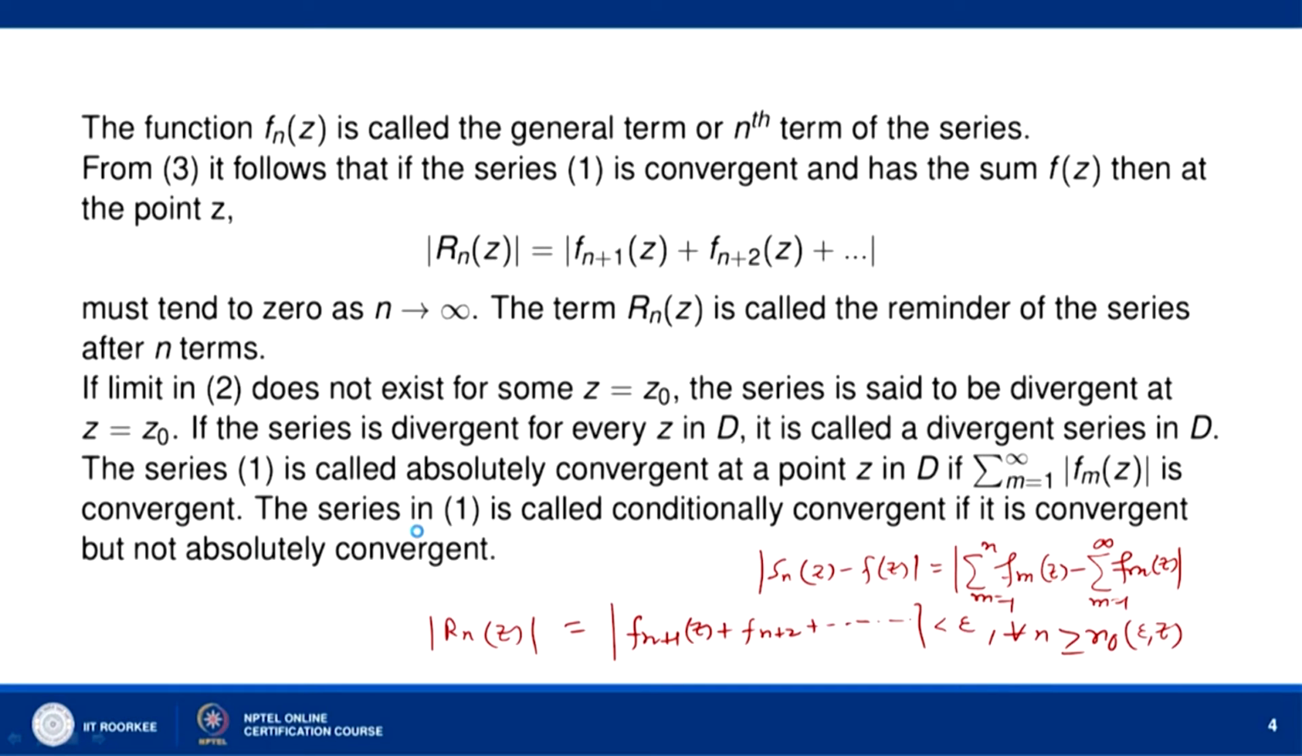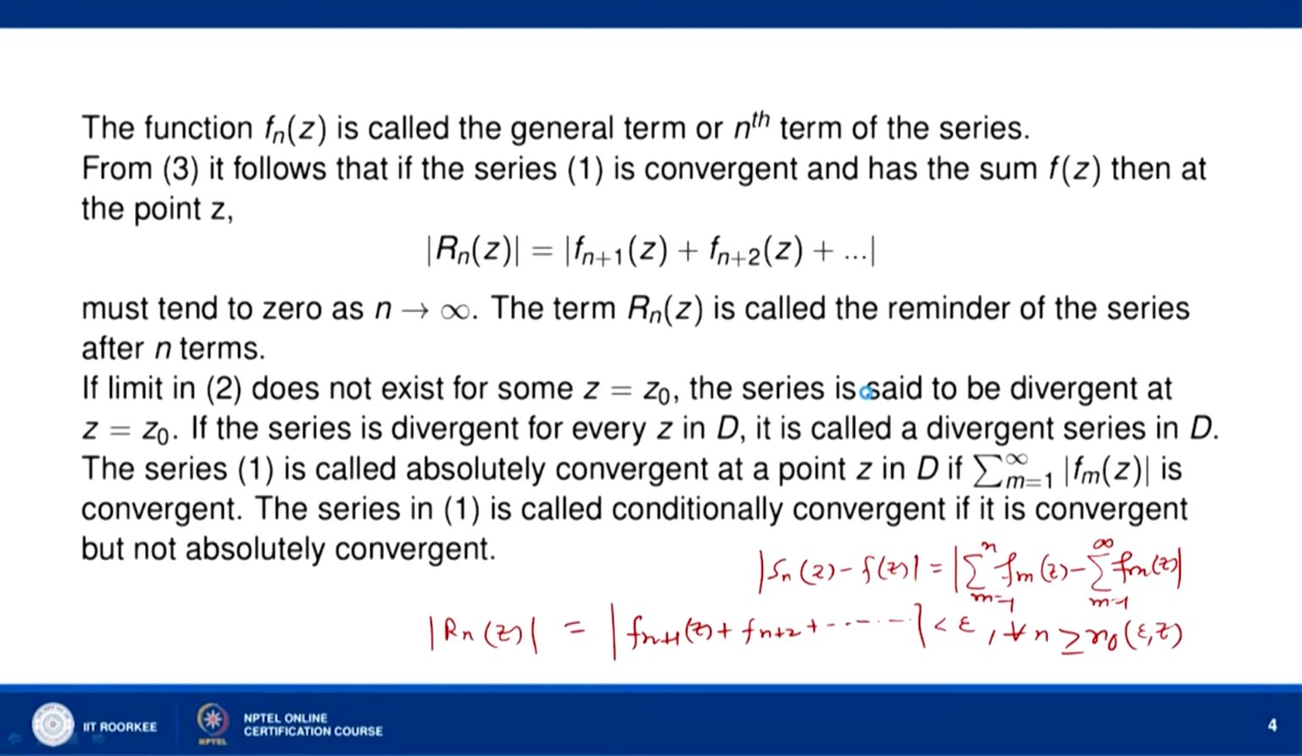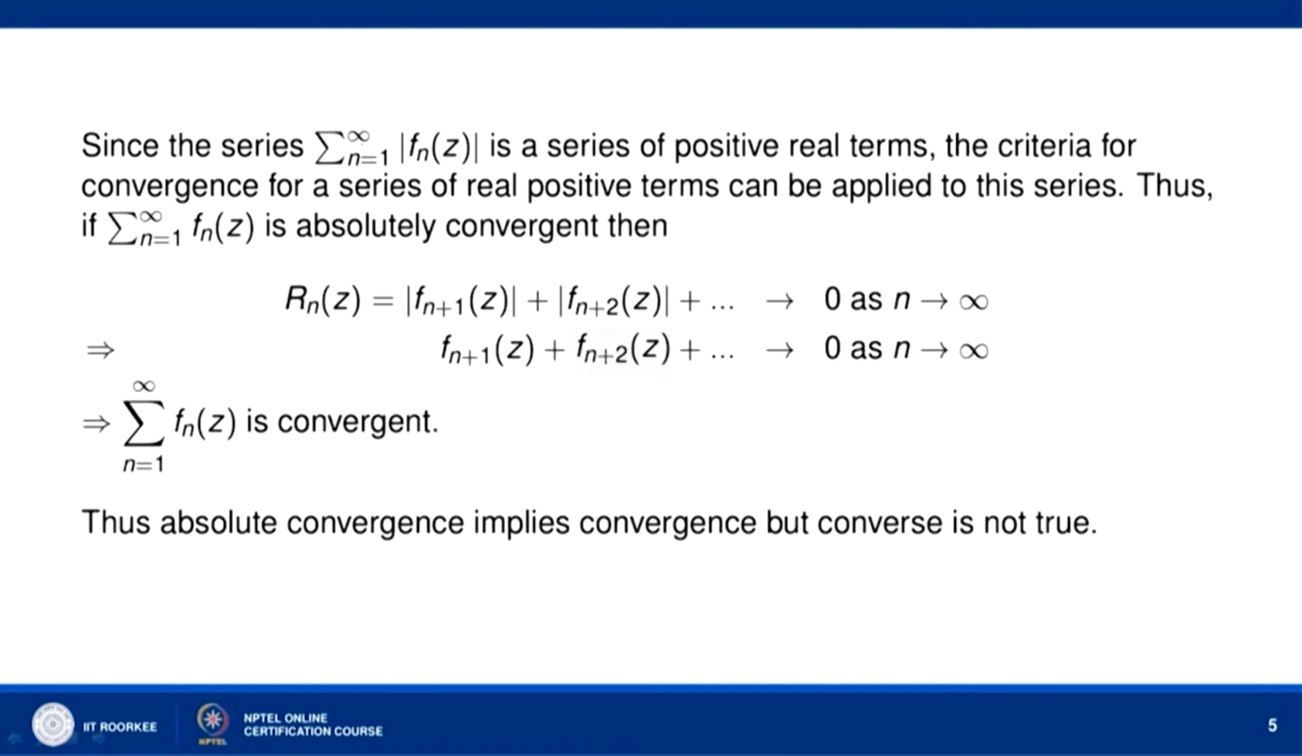Now, this series given by equation 1 is called conditionally convergent if it is convergent, but not absolutely convergent. Since the series sigma n equal to 1 to infinity mod of f_n(z) is a series of positive real terms, the criteria for convergence for a series of real positive terms can be applied to this series. So, if sigma n equal to 1 to infinity f_n(z) is absolutely convergent, it means that sigma n equal to 1 to infinity mod of f_n(z) converges.